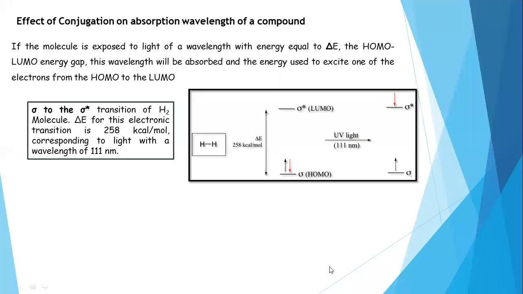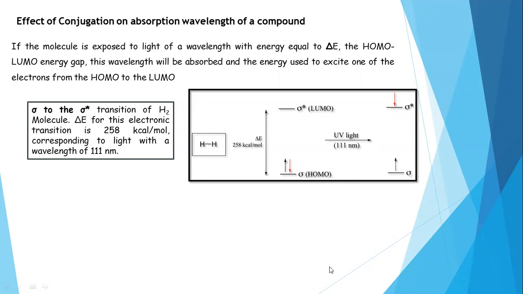So here what we have learned is that to absorb the electromagnetic radiation, the energy gap between HOMO and LUMO must be tallied. It must be equal to the energy of the radiation. Only then does the energy transformation from electromagnetic radiation to the molecule take place. So this is the information regarding sigma to sigma star electron transition.